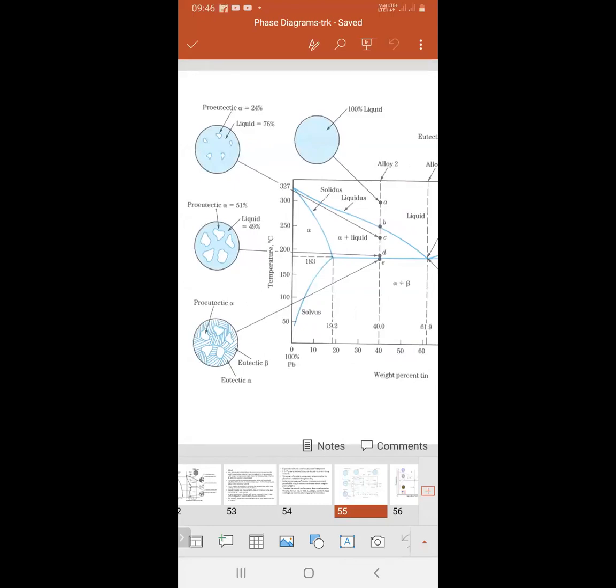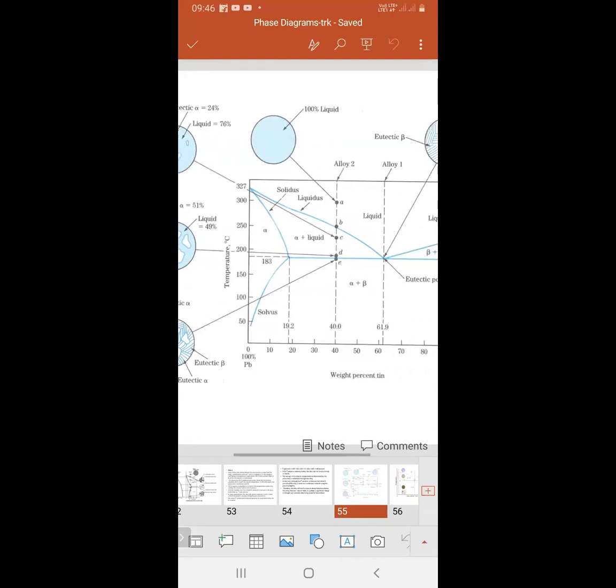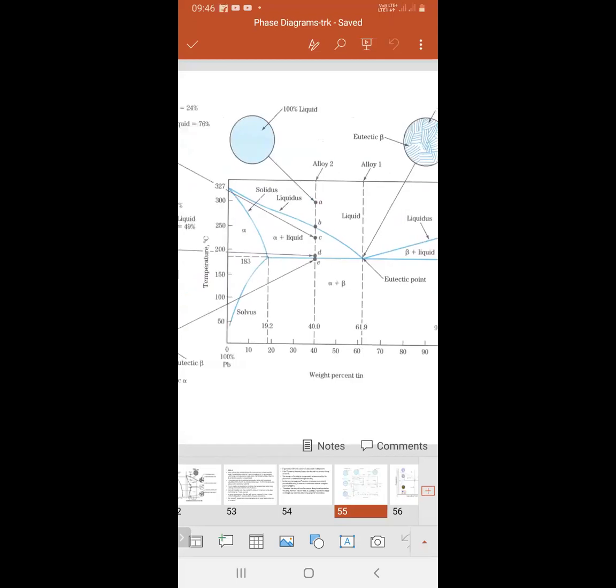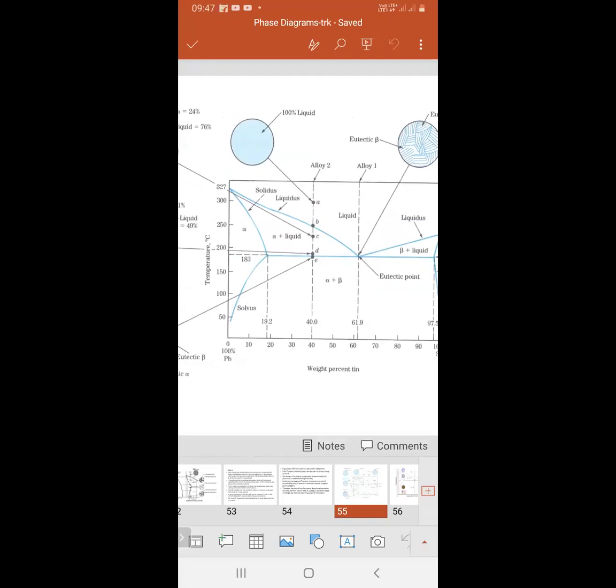The remaining is eutectic beta and eutectic alpha also. Have you understood this one? Yes, sir. The time is now 4 minutes, then I am closing this class.